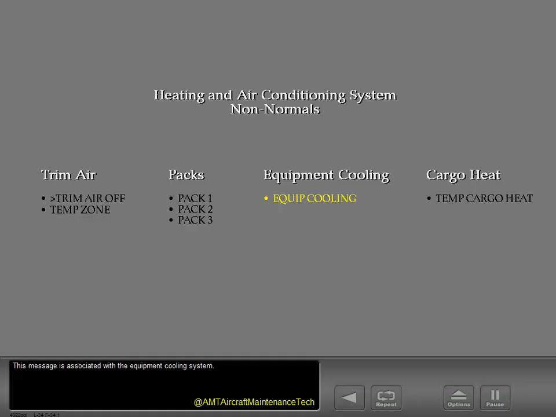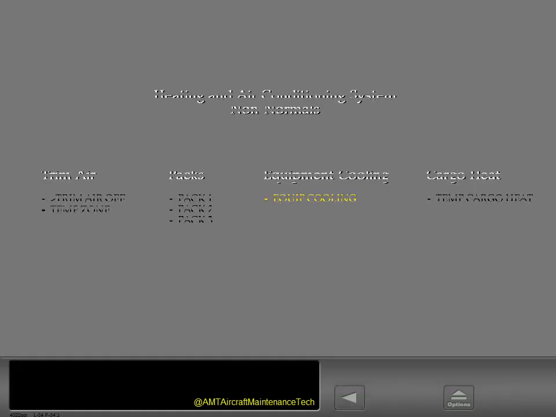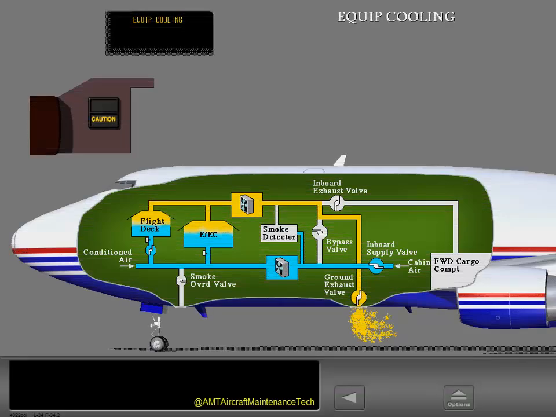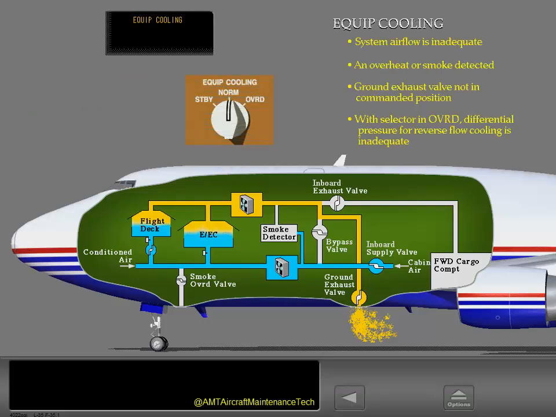This message is associated with the equipment cooling system. The ICAS caution message, equipment cooling, can display on the ground or in flight. The message displays if any of these conditions occur.